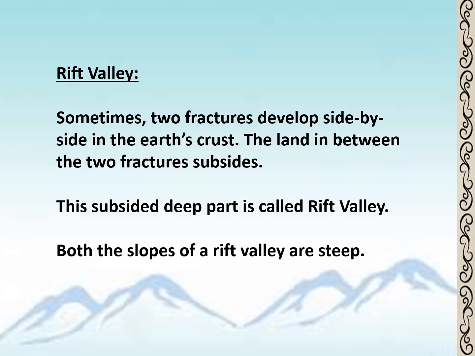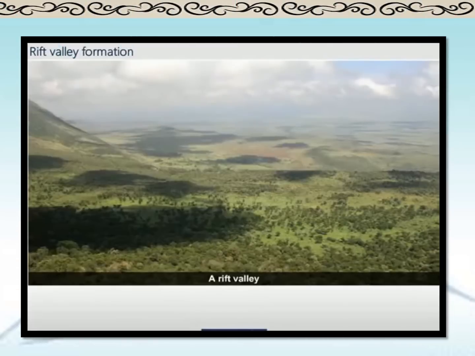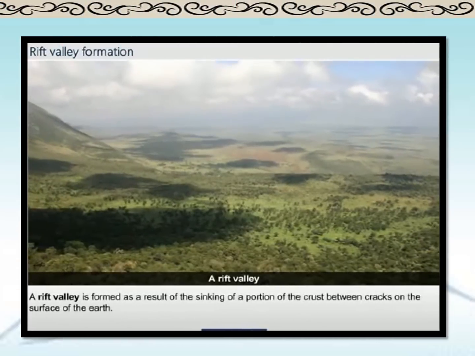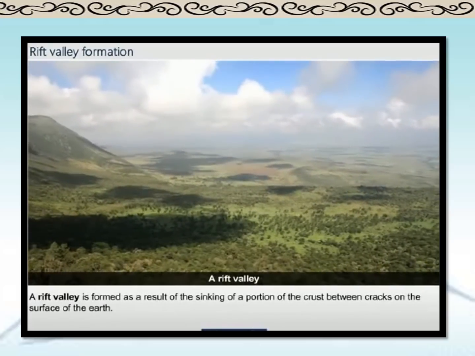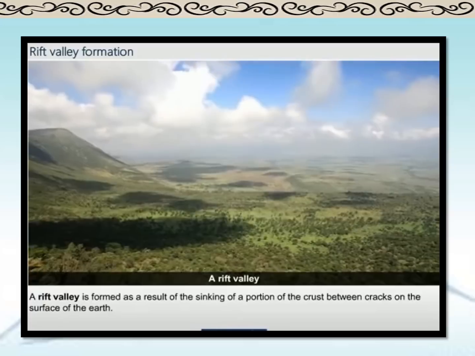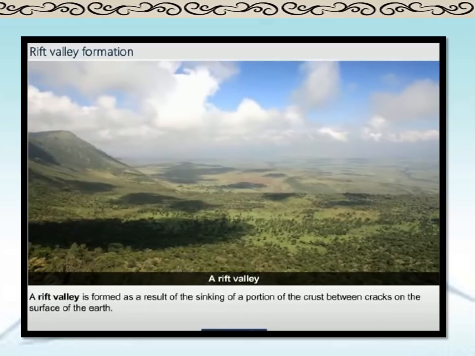So students, what is a rift valley? A rift valley is formed by sinking of rock strata lying between two almost parallel faults. Okay students? Yes students? So the rift valley is formed as a result of sinking of a portion of the crust between cracks on the surface of the earth. Okay?